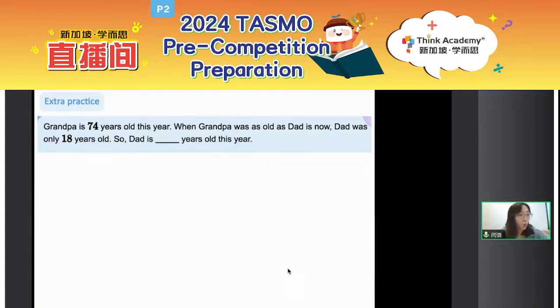So now let's try one more, okay? Grandpa is 74 years old this year. When Grandpa was as old as Dad is now, Dad was only 18 years old. So how old is Dad this year? Okay, try it by yourself. I give you 1 minute to think about it. Again, everyone take out your pencil and the paper. Try to draw the magic arrow by yourself, okay? So hard? No, just have a try first.